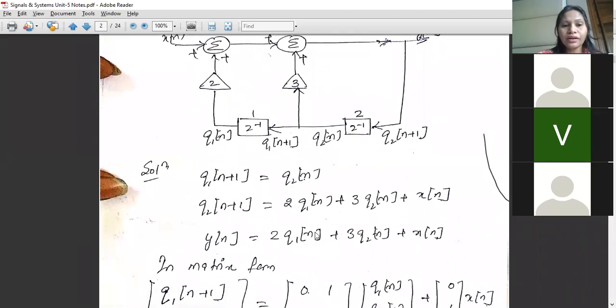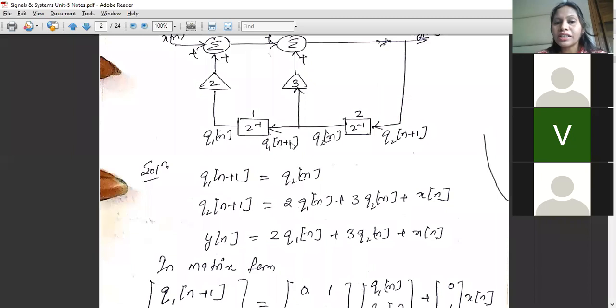Okay, so here we'll be writing down Q1n plus 1. From here, this is our Q1n. The output of this unit delay block is Q1n and the output of this unit delay block is Q2n. We'll have to write Q1n plus 1, and here it is written as Q2n. How come it's Q2n? Because the output of the first unit delay block is Q1n, so definitely the input will be Q1 n plus 1.